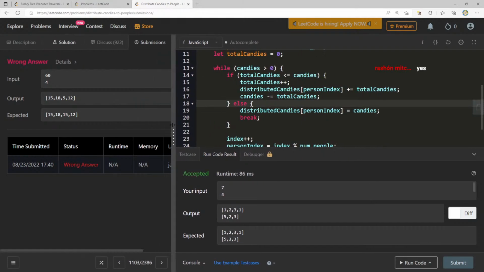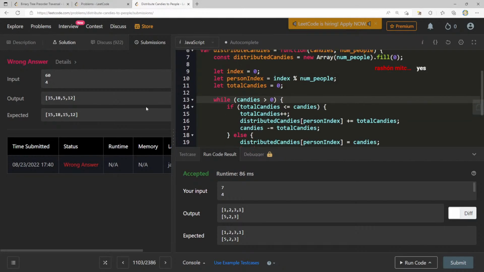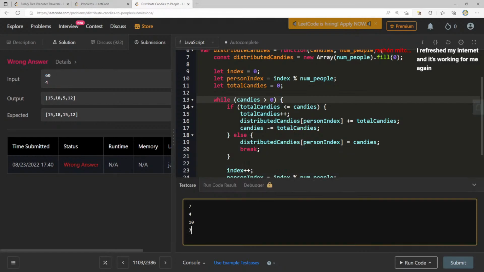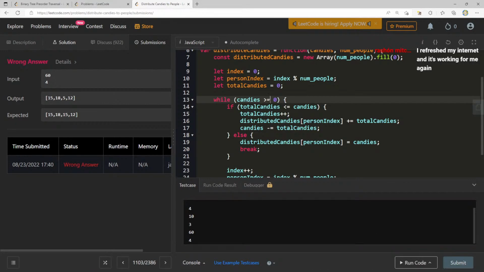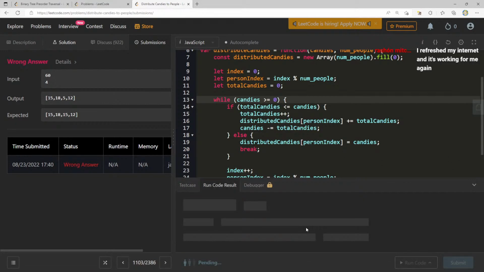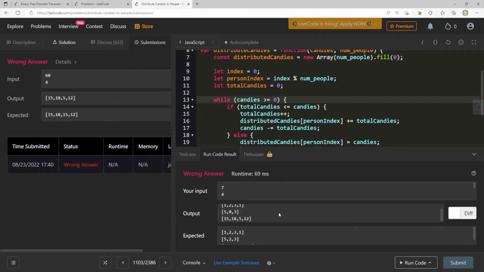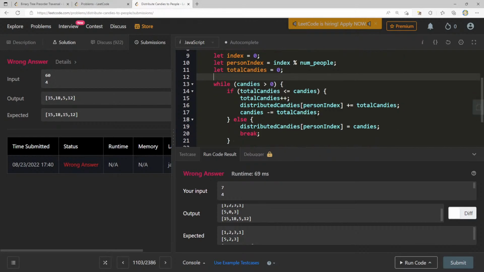60 and 4, 15, 8, 15, 18, 5, and 12. So it's almost like we... What can this one be? Okay, nice. Output is this. We have 60 and 4. I'm going to try to make this greater than or equal to 0. Should it matter if it's greater than or equal to 0? Oh, that changes a lot. There's got to be something here that I'm not...